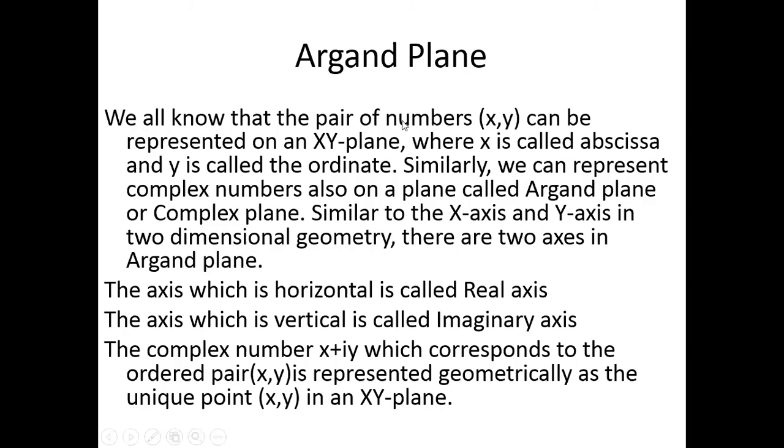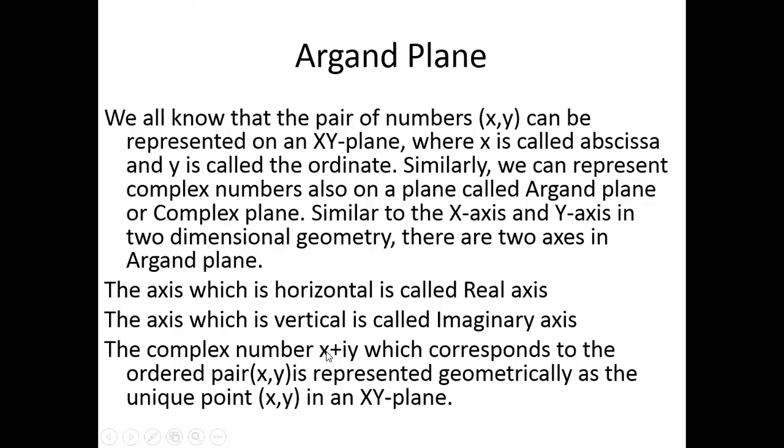We all know that the pair of numbers (x, y) can be represented on the xy plane, where x is called the abscissa and y is called the ordinate. Similarly, we can represent a complex number on a plane called the Argand plane or complex plane. Similar to the x-axis and y-axis in two-dimensional geometry, there are two axes in the Argand plane. The horizontal axis is called the real axis. The vertical axis is called the imaginary axis.